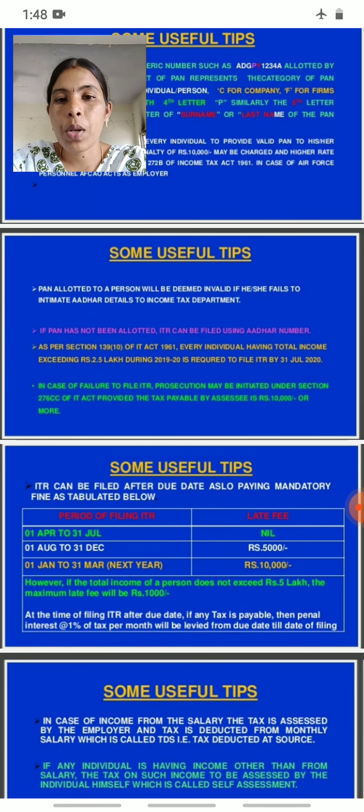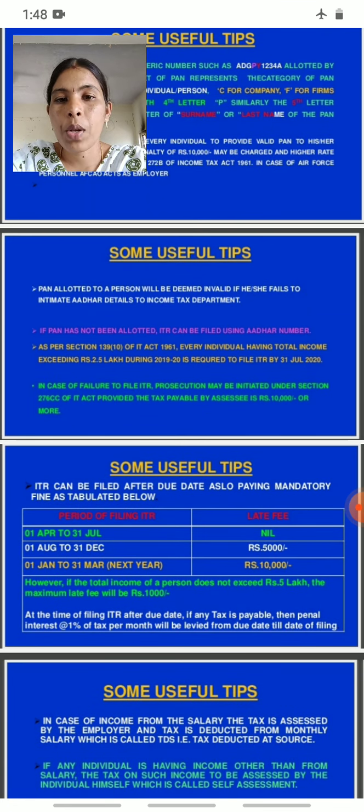As per section 139 subsection 1 of the Income Tax Act 1961, every individual having total income exceeding 2.5 lakh rupees during 2019-20 is required to file income tax returns by 31st July 2020.